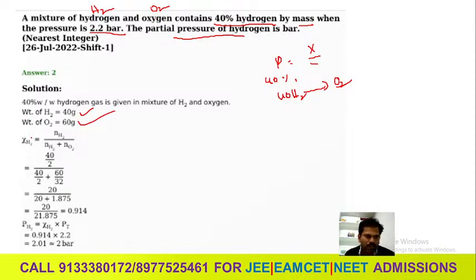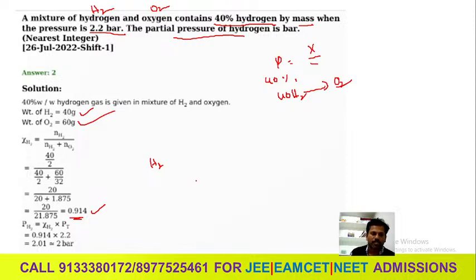See here, you know the mole fraction of H2, you can write n of H2 by n of H2 plus n of O2. You have to calculate the H2, that's why you can take H2 moles by total moles. So 40 by 2 by 40 by 2 plus 60 by 32, how much will you get? 0.914 you will get. This is the mole fraction of H2. But you want partial pressure.